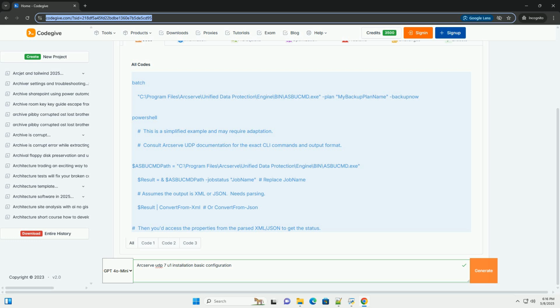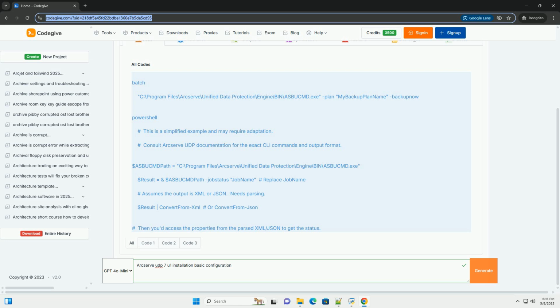Licensing. Make sure you have a valid Arcserve UDP license key and understand its limitations, for example number of agents, size of protected data. Arcserve UDP is a commercial product, and you'll need a license to use it beyond a trial period. The licensing model can be complex, so consult with Arcserve documentation or your vendor if you're unsure.